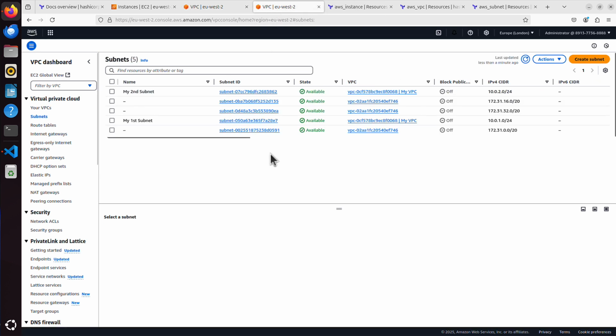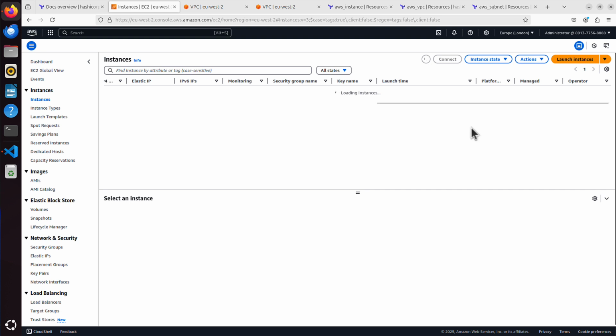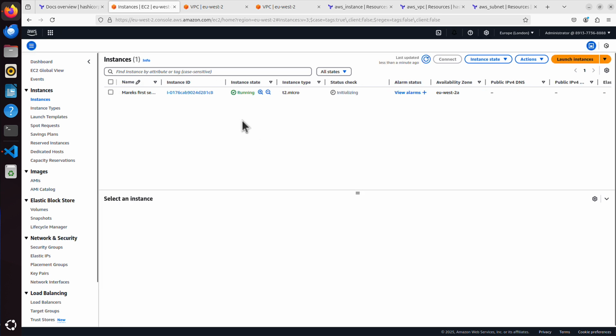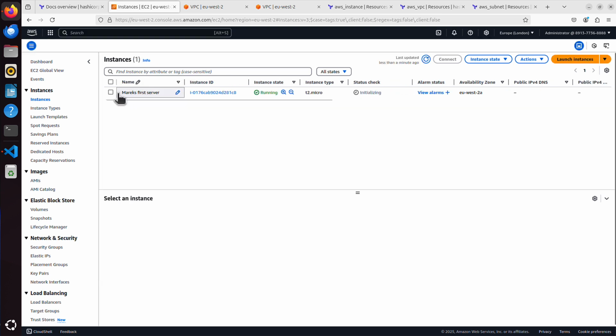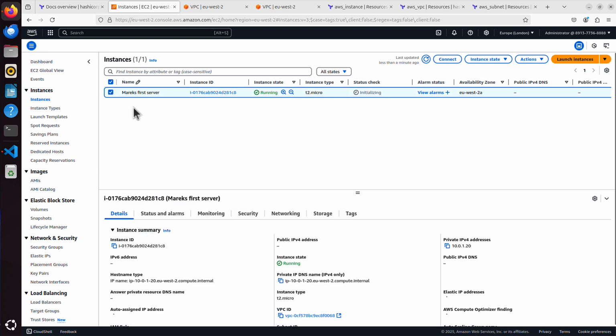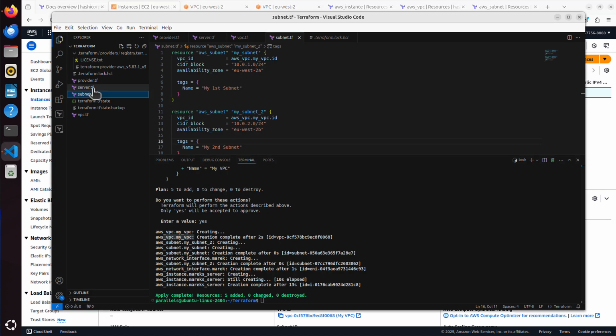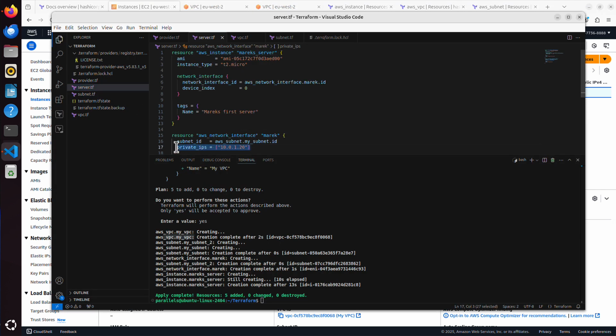I refresh. We've got two subnets, my first subnet and second subnet. And if we go to instances, let's refresh. We've got Marek's first server. Well, it's not first, but that's our tag. But you can see it has private IPv4 address of 10.0.1.20, which is exactly what we specified here in our server portion. That's our private IP.